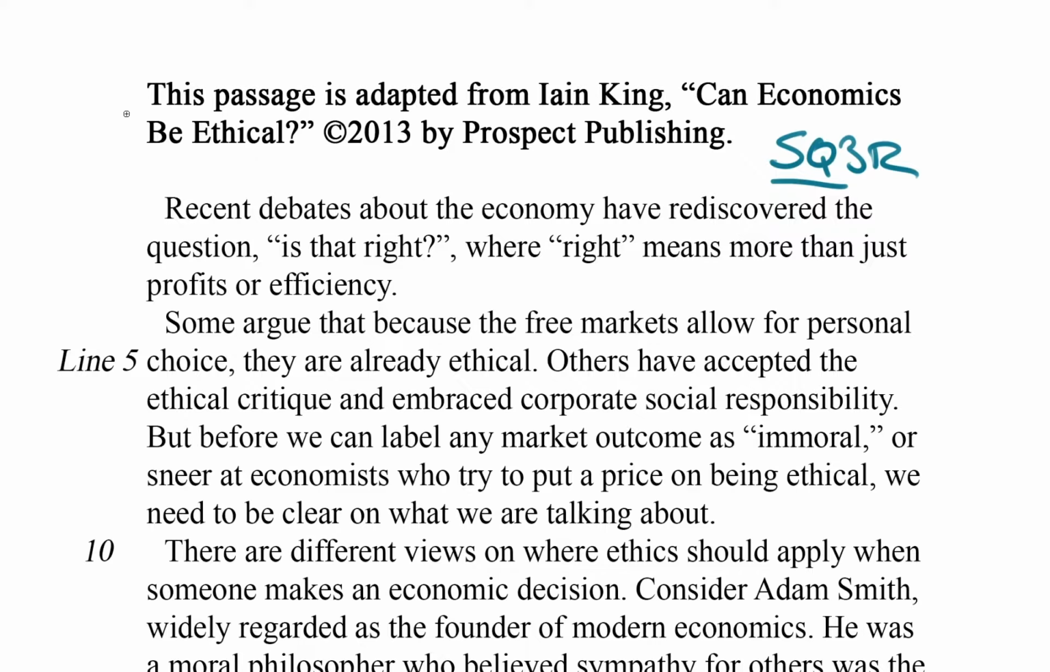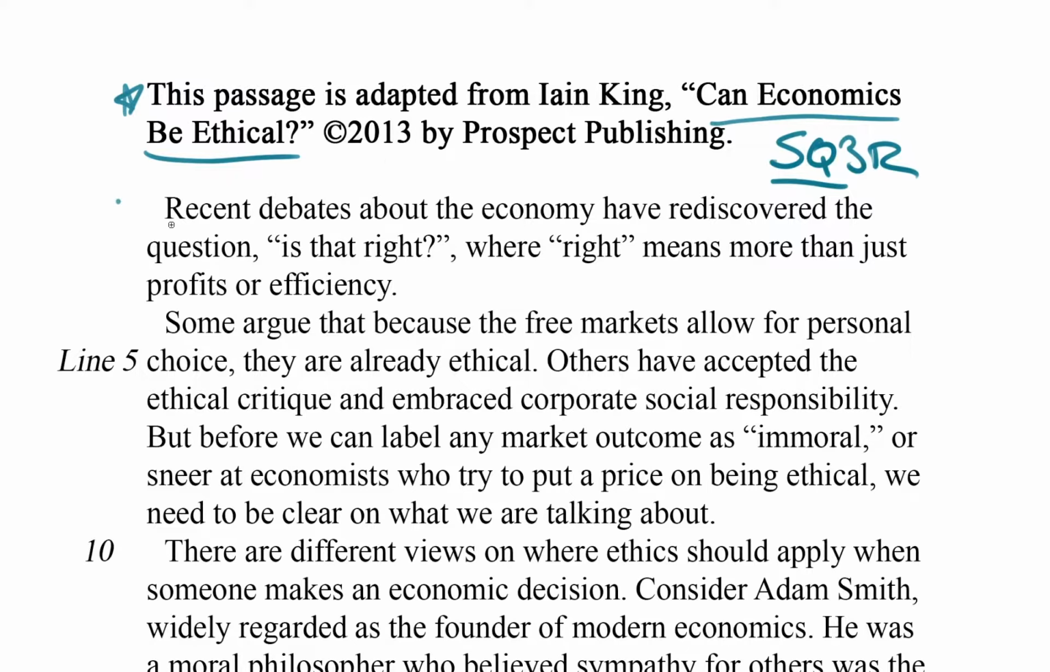To begin with, let's just talk about this blurb up here. The blurb is super important. Sometimes there can be very important information just living in there that's free for the taking. So this passage is adapted from Ian King, Can Economics Be Ethical? And right there, I feel like we've got a main question, right? If the title of the passage asks a question, I think we can rest assured that that's probably a main idea of the passage, and you're probably going to be asked a question about that. So let's hold that in our mind as we push through.